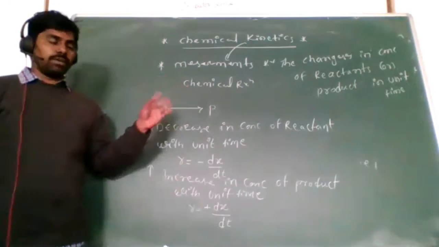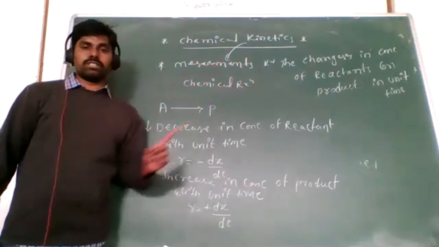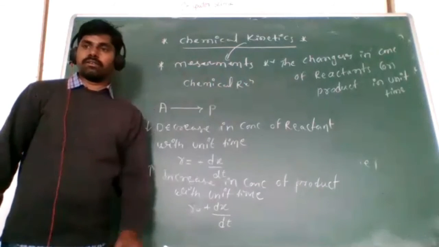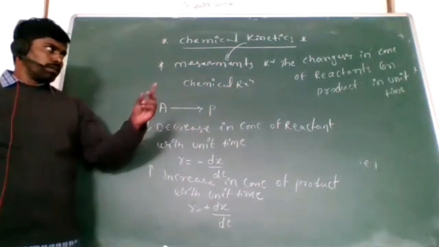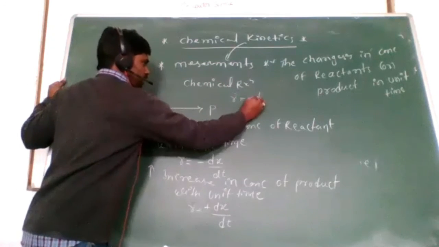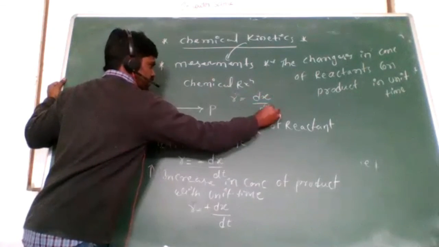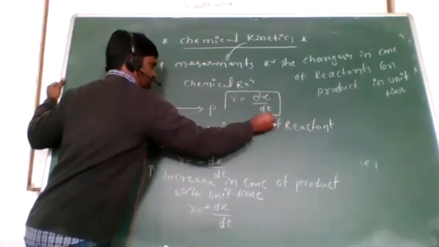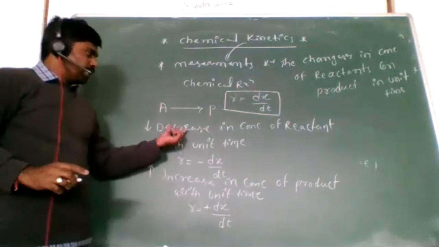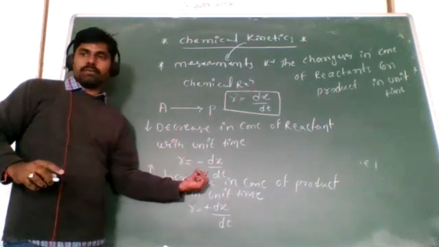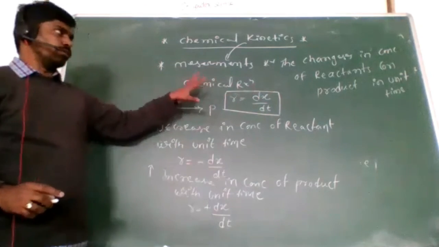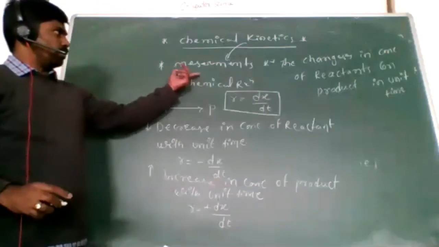Once again, listen: rate of reaction means the change in concentration of reactant or product in unit time. We can write rate of reaction R equal to dx by dt. When the concentration is decreasing, we put minus here. When the concentration is increasing, you put plus. Okay, so today this is it.